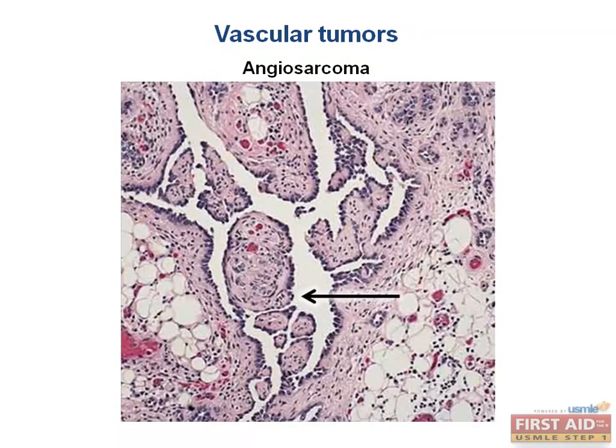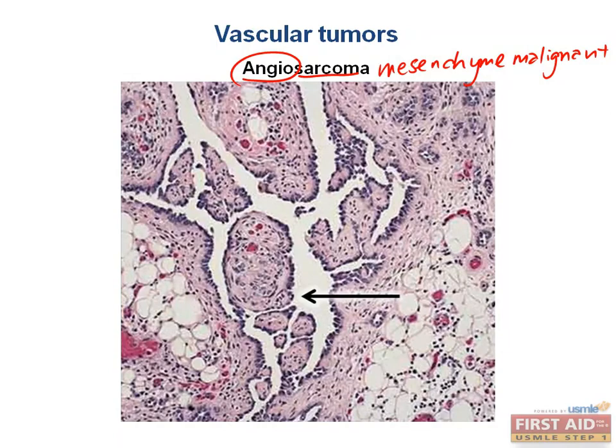Now, what about an angiosarcoma? So angio, again, means that we're talking about a blood vessel, and sarcoma tells us that we're dealing with a malignant type of tumor from mesenchyme. So mesenchyme and malignant equals sarcoma. So angiosarcoma is a malignant vascular tumor with some sort of mesenchymal component. Now, what are they talking about? These are malignant endothelial cell neoplasms.